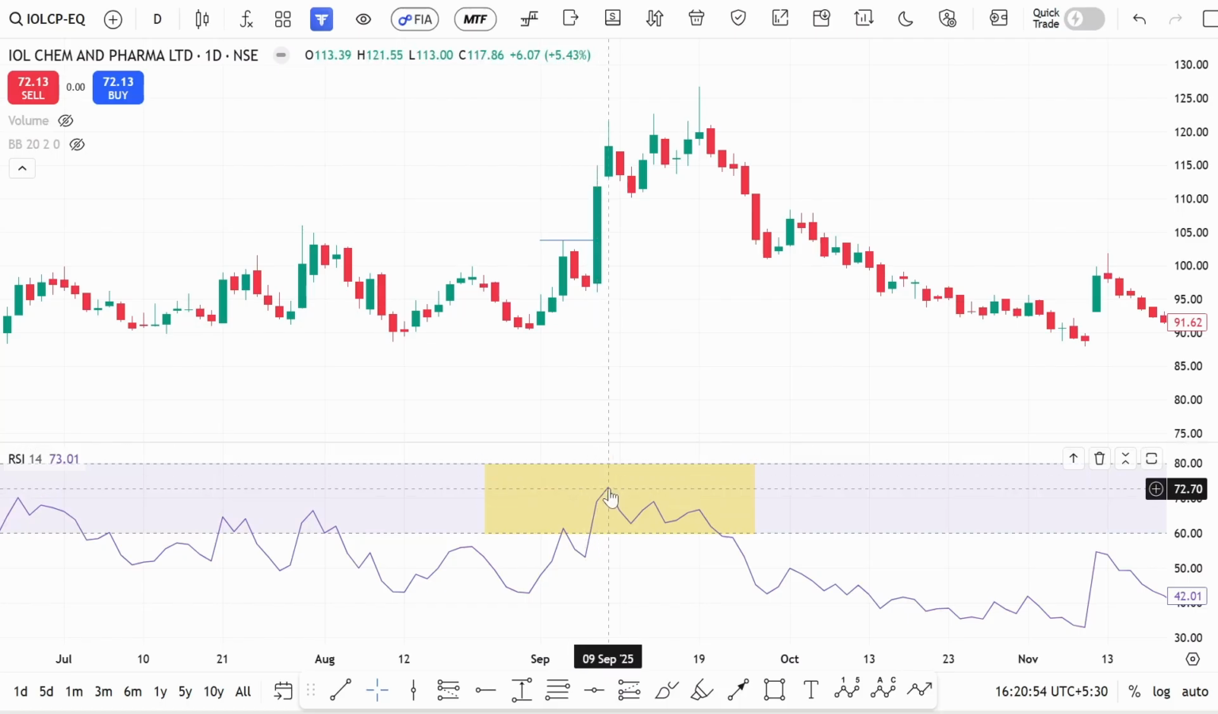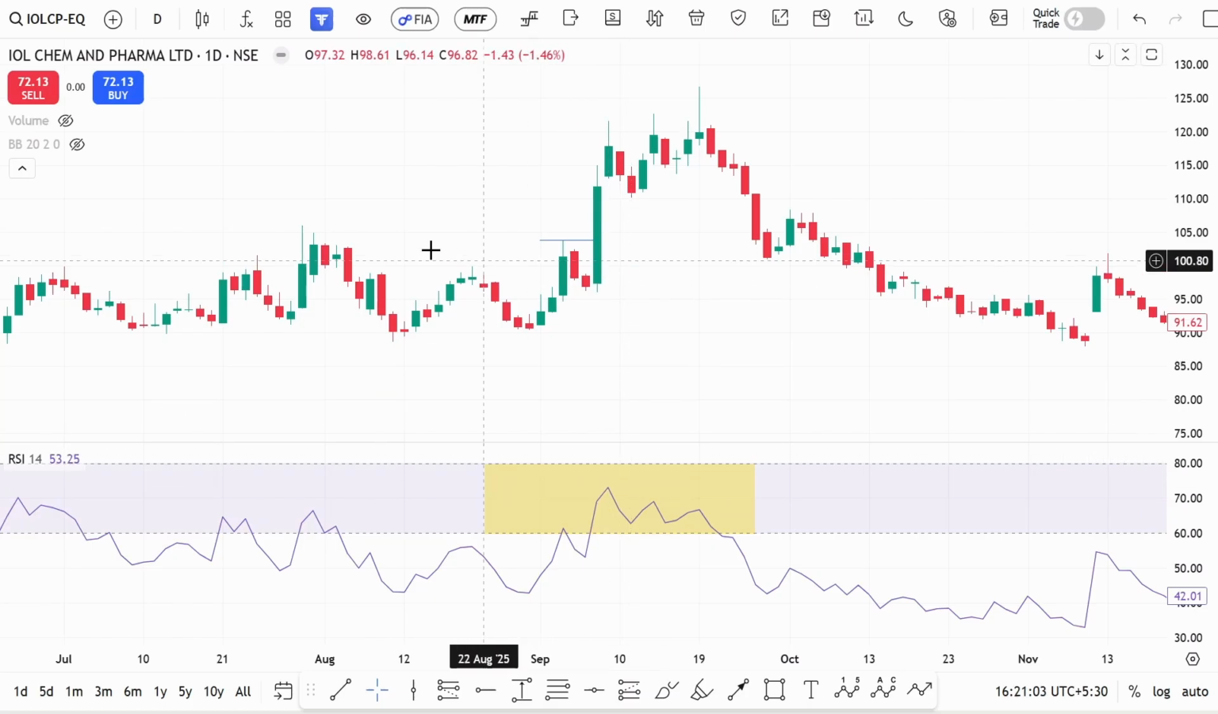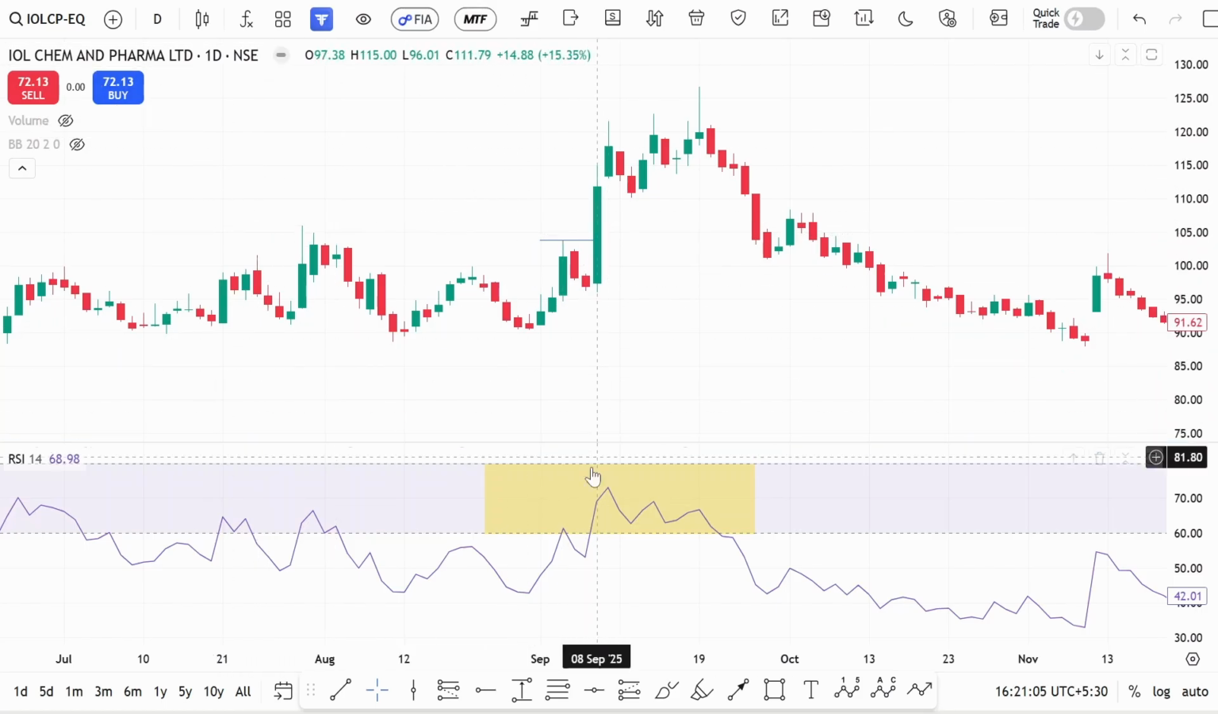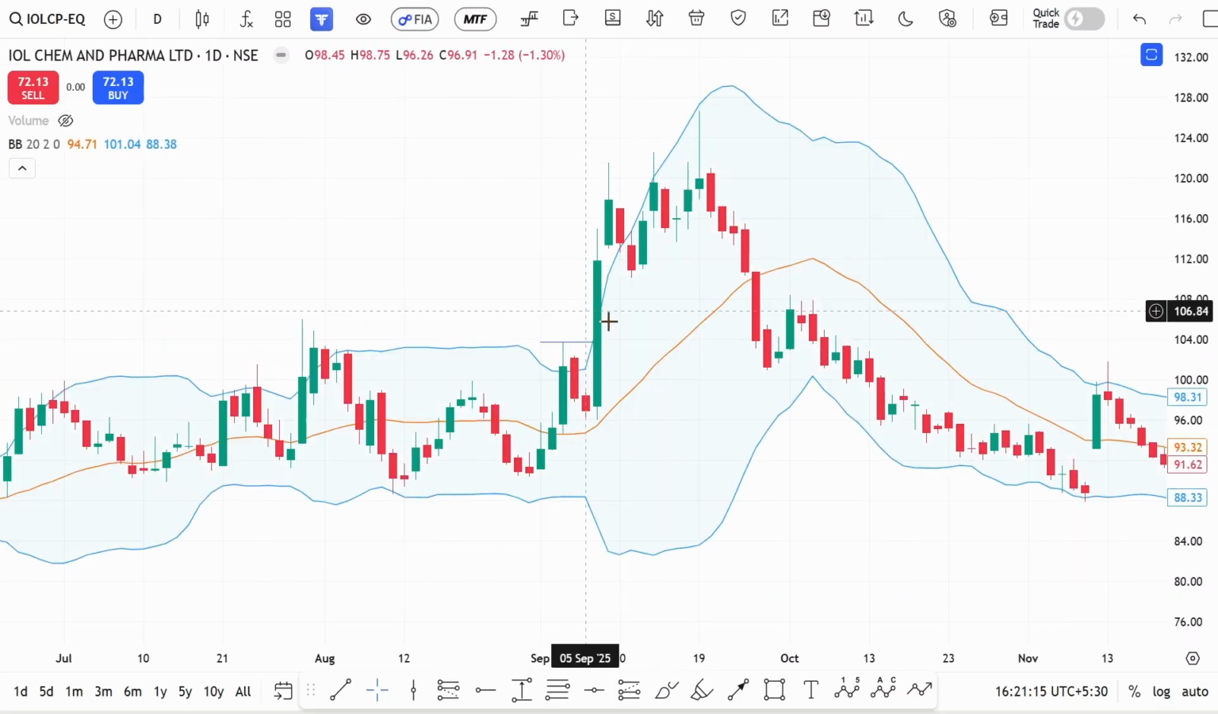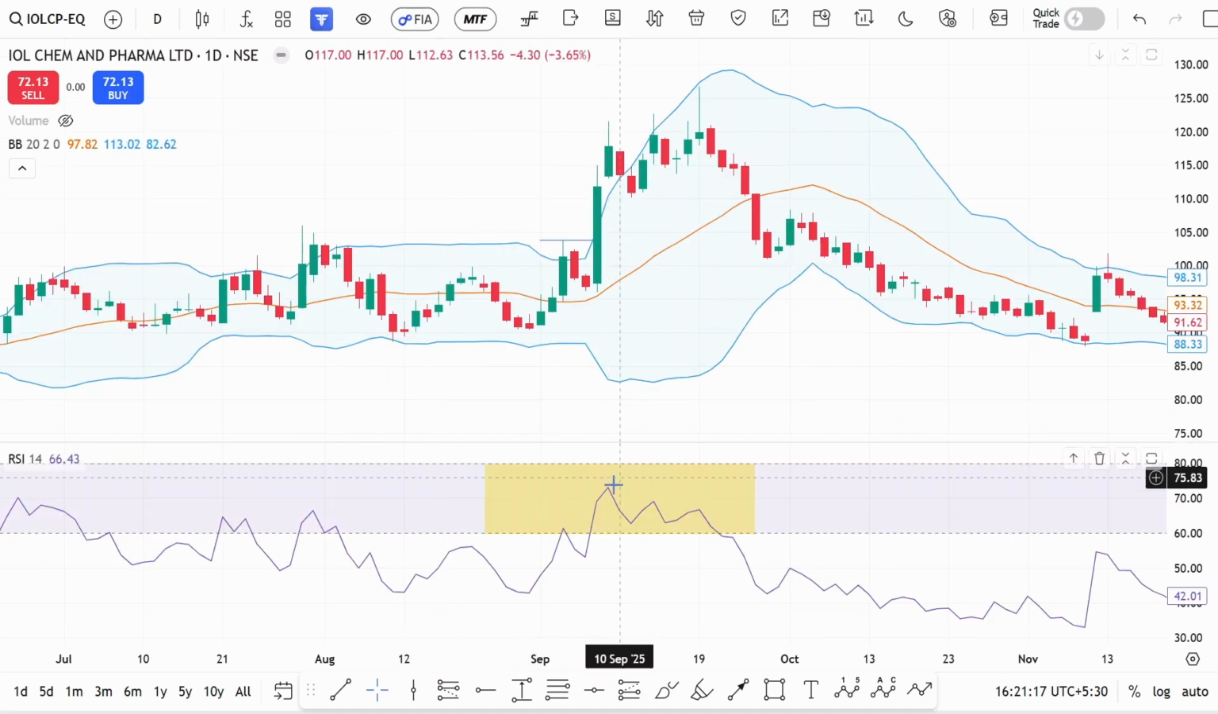So we want a healthy momentum zone, that is the 60 to 80 zone. Basically we look for momentum strength setups. If you observe IOLCP, it's trading exactly in the momentum strength zone, which I have marked in yellow color. Then we got a recent high breakout, and the upper Bollinger Band breakout, then the momentum strength zone.